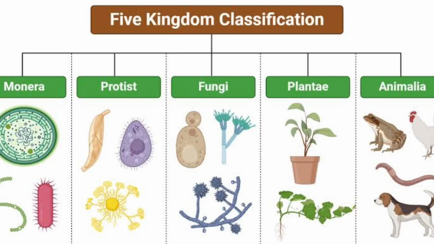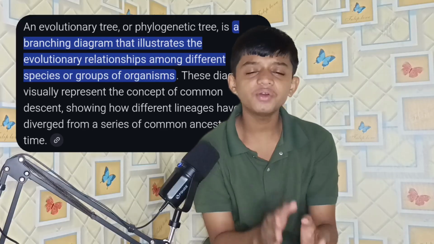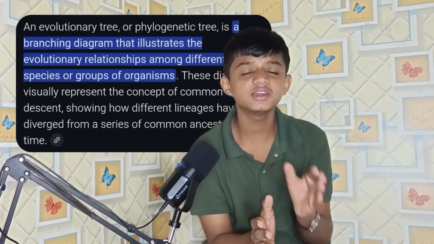These five classifications were done by R.H. Whittaker, Robert Whittaker, in the year 1969, and he taught us that those were the classifications of each living being, and that was the generality from which we began. So we began from Monera and we later divided into the complex forms of Animalia and Plantae. Whenever you are seeing a classification chart, the left is the least complex organism and the right one is the most complex organism. That's the average pattern over here.